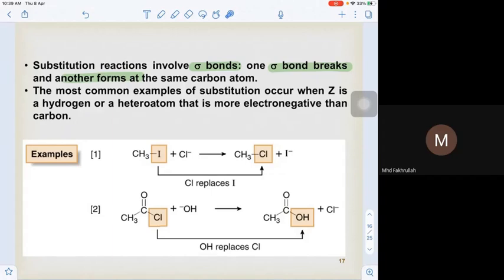Or the substitution reaction also can occur in acyl chloride. Remember acyl chloride? This is the haloalkane family. This is acyl chloride, C double bond O, Cl. Acyl chloride reacts with the hydroxyl, and then the hydroxyl replaces chlorine and suddenly it turns to the carboxylic acid. From acyl chloride it turns to carboxylic acid when this chlorine is replaced by the OH group. So these are examples of the substitution reaction.